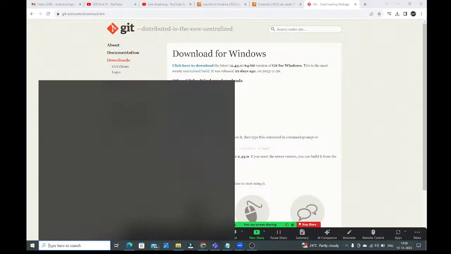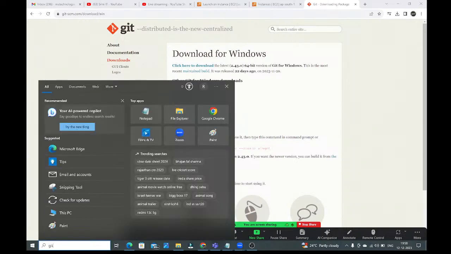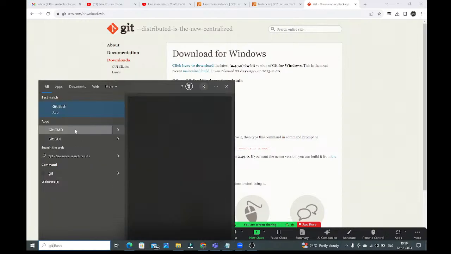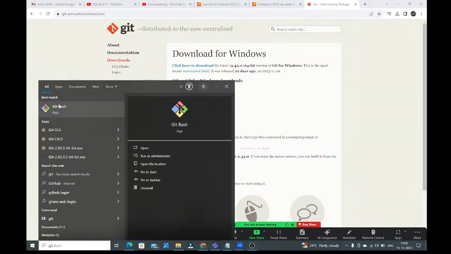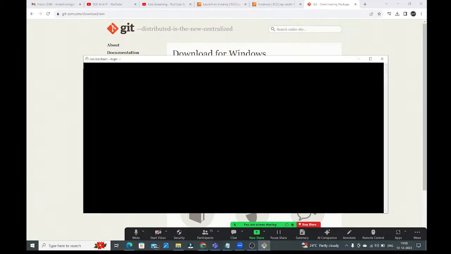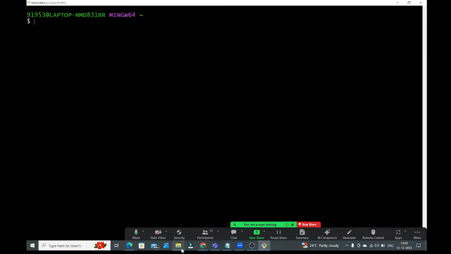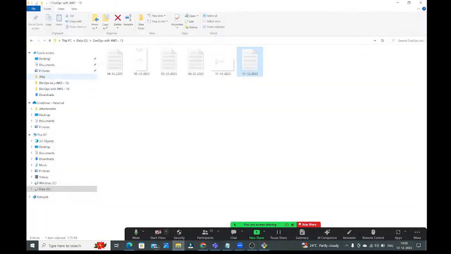Now by using Git, I want to connect to the Linux virtual machine. So open Git Bash. See, guys, click on this Git Bash. Okay, very good. Guys, now observe carefully. Let me go to the downloads folder.